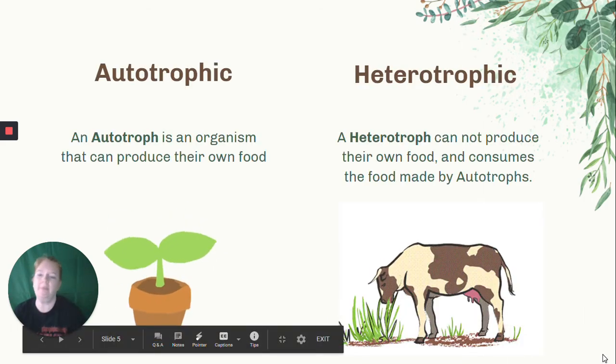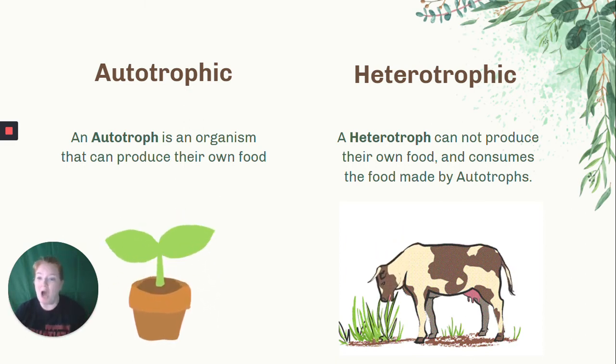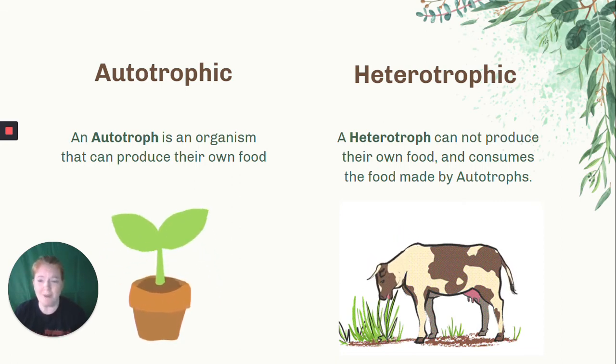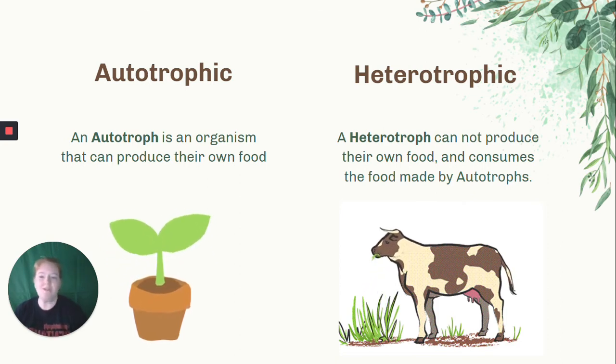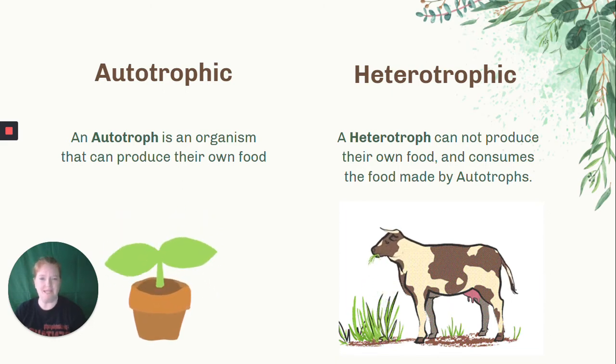First, let's talk about autotroph and heterotroph. So autotrophic or autotrophic organism. Lots of ways you might hear it. An autotroph is an organism that can produce their own food. So they're called producers. And usually those are plants. There are some bacteria, though, that are autotrophs, but primarily we're talking plants. And then heterotrophic or heterotrophs or heterotrophic organisms. These are organisms that cannot produce their own food. They have to get their food by consuming other organisms.